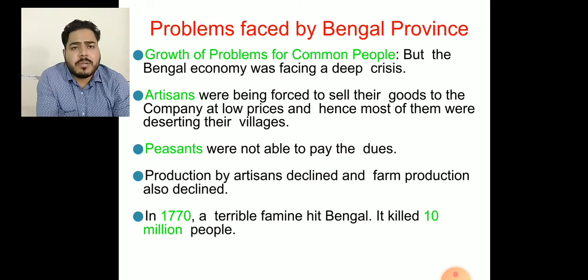Now, what was the problem in the Bengal provinces? Problems faced by the Bengal provinces, and the growth of problems for common people. The Bengal economy was facing a deep crisis. What was the reason behind it? In 1770, a terrible famine hit Bengal. It killed around 10 million people, and the peasants were not able to pay the dues, the taxes.